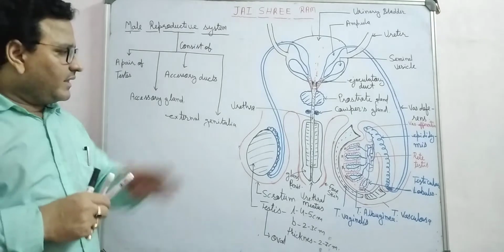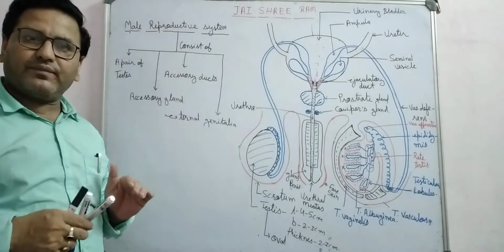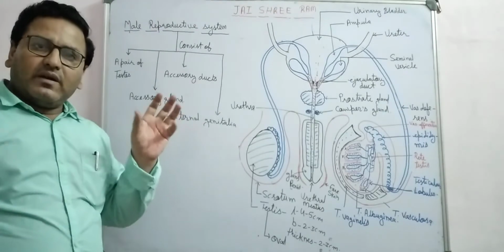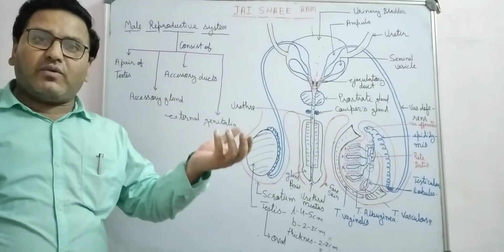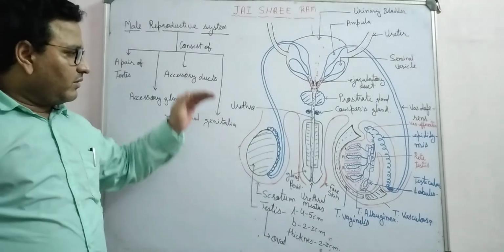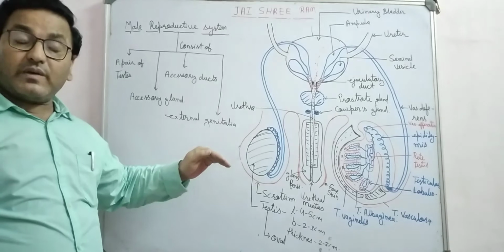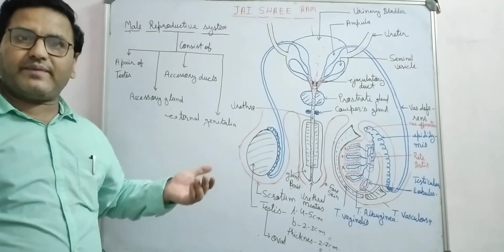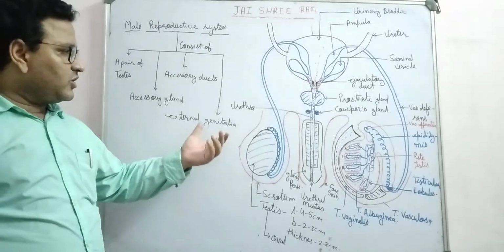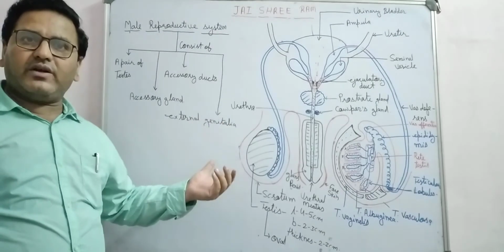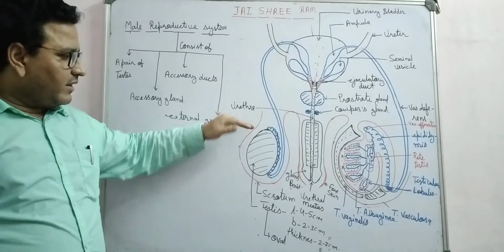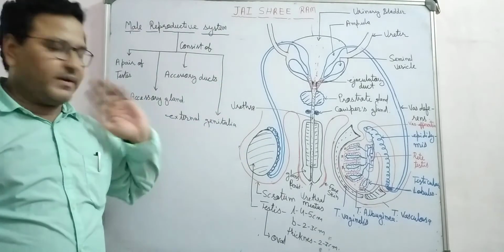That's why the testes descend into the scrotum, right? If the testis gets a temperature equal to body temperature, it affects the process of spermatogenesis. Sperm formation takes place, but they cannot survive. So to keep the sperm alive and healthy, the testes descend into the scrotum outside the abdomen.